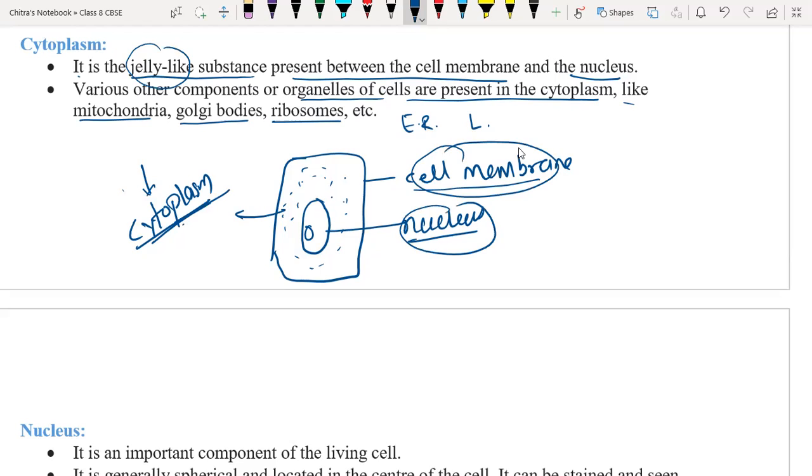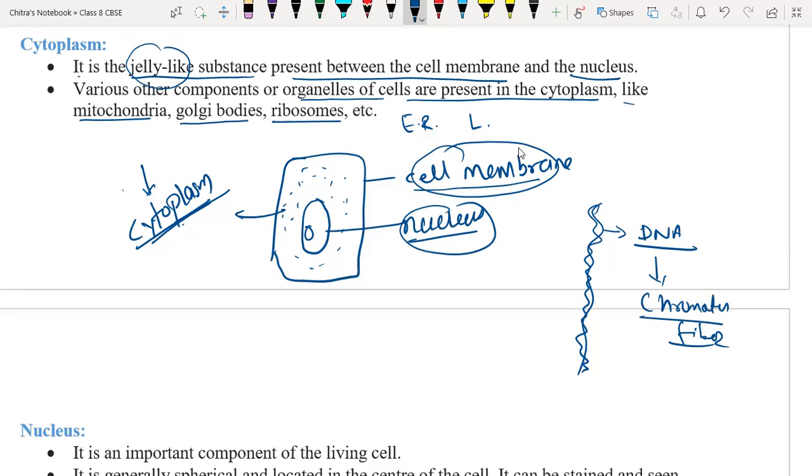And sir, what are chromosomes? Are they the thread-like structures? See, chromosomes are present inside the nucleus. These chromosomes are nothing but DNA. Suppose we have the double helix of DNA. During cell division, that DNA is going to condense. In its thread-like form it is also called chromatin fiber, because it is a very thread-like structure present within the nucleus.